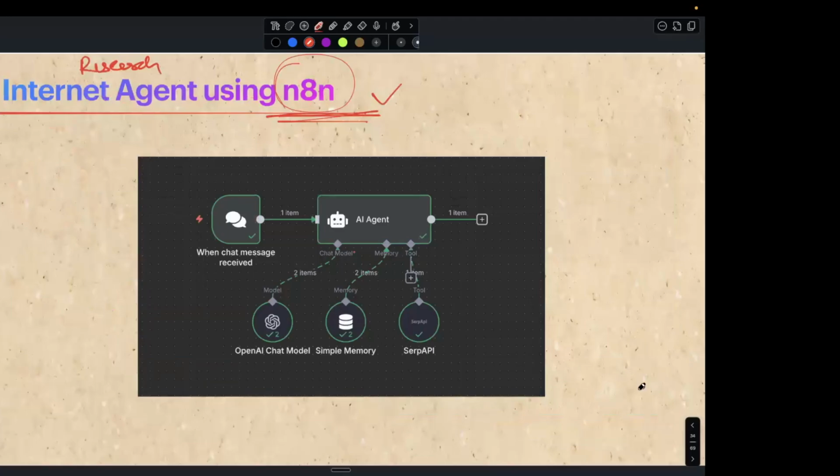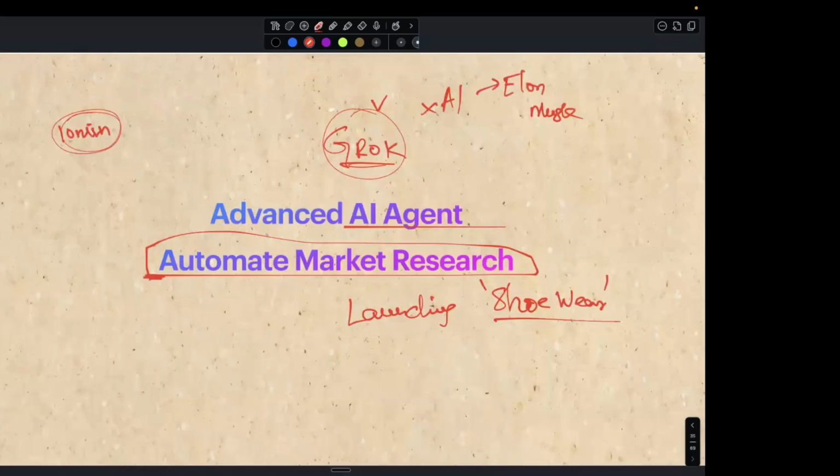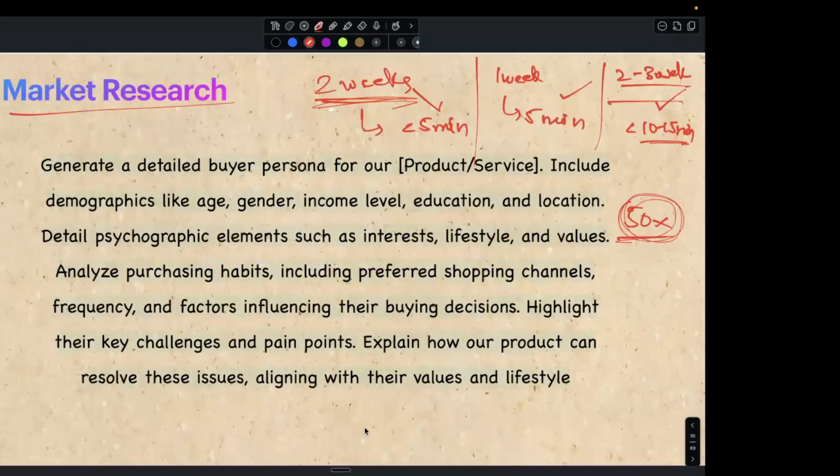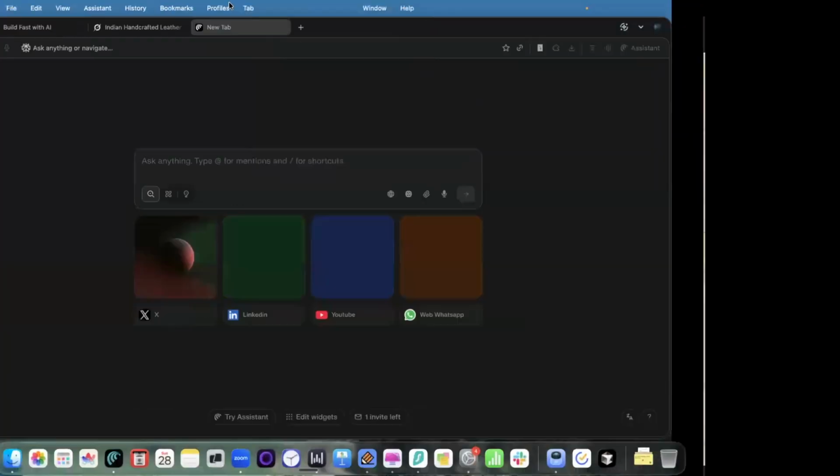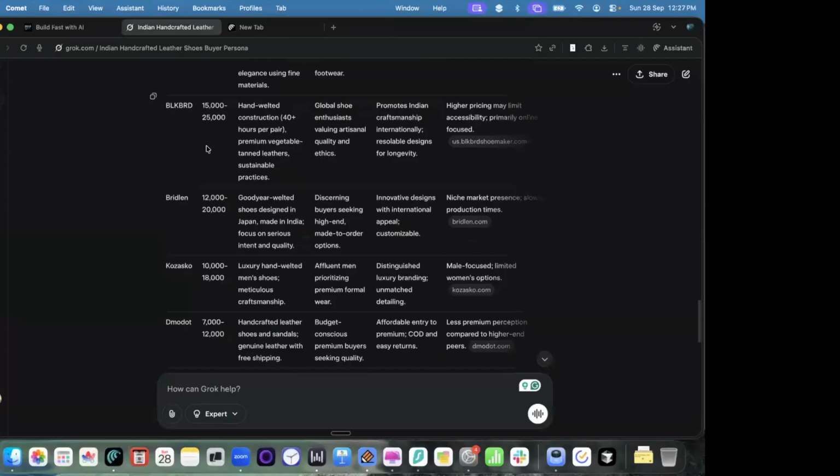What is happening? Earlier, when we looked at the AI agent, we looked at this market research agent, right? But how is this agent working? This is how the agent is working. I give it a question to do market research, and this AI agent, in our case the Grok model, is deciding a plan. As you can see here, it's deciding a plan for itself.